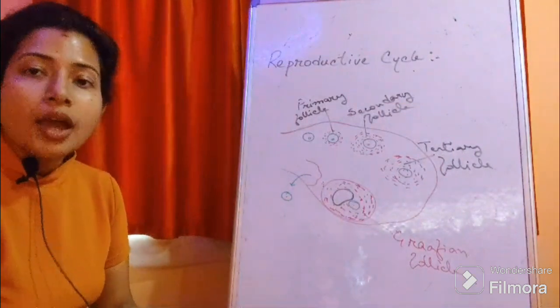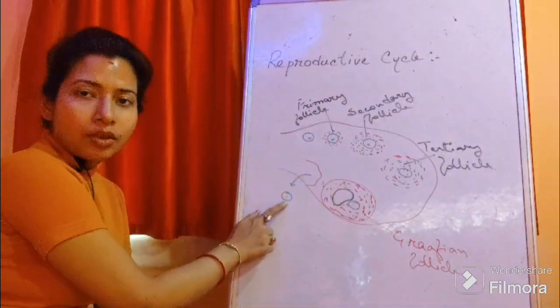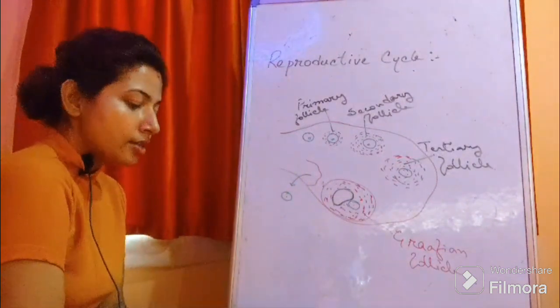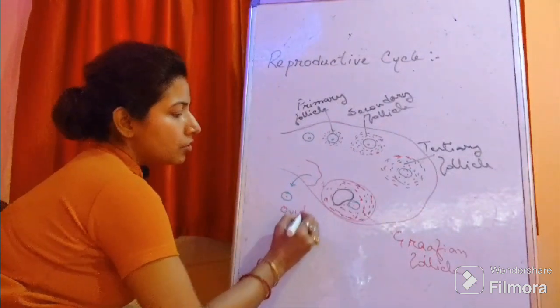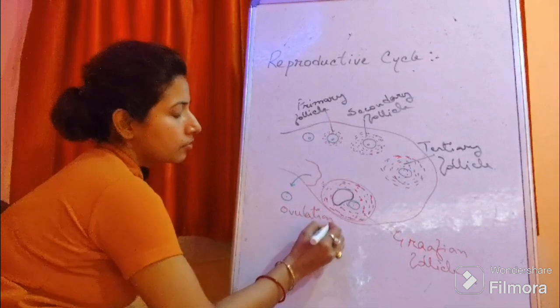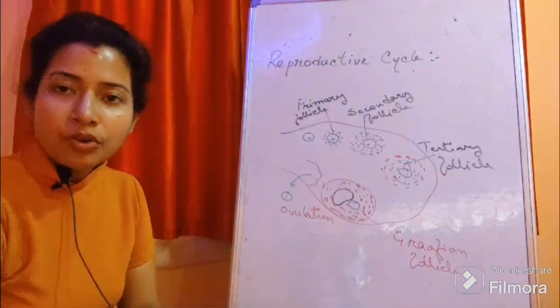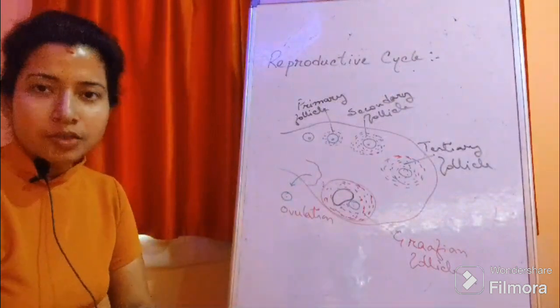And this process of release of the egg or secondary oocyte from the Graafian follicle is known as ovulation. You have already seen what the event after ovulation is. After ovulation, this egg gets fused with the sperm.